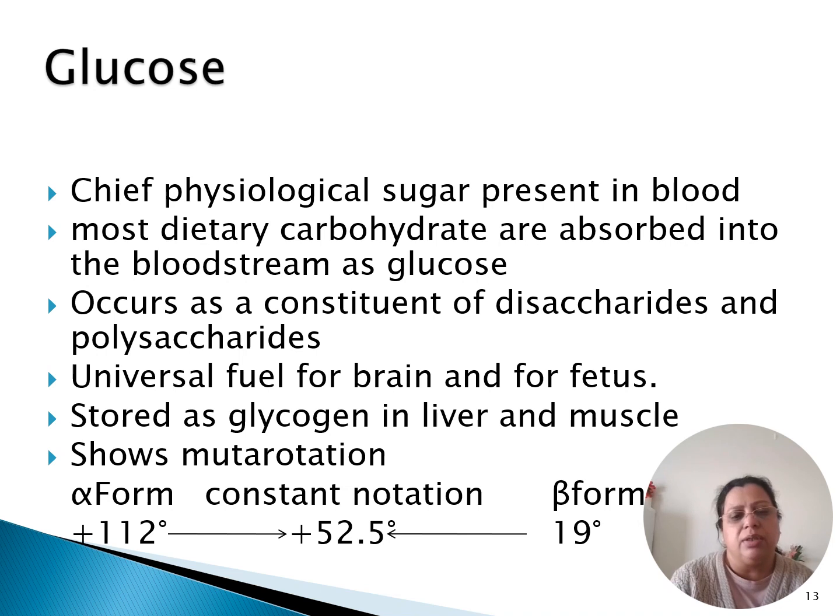So mutarotation can occur from left to right, or positive to negative. So this shows a positive mutarotation which is stabilized at 52.5. The alpha form shows a rotation of 102 degrees, whereas the beta form is stable at 19 degrees. But when in a solution, they stabilize at plus 52.5. That means it is a dextrorotatory solution.